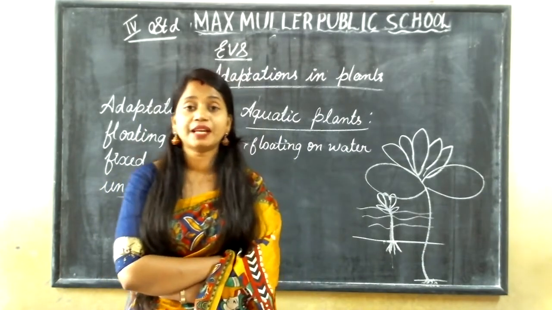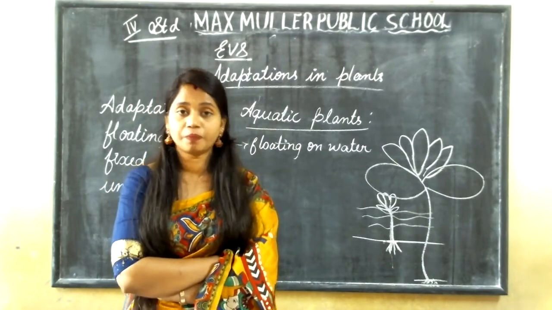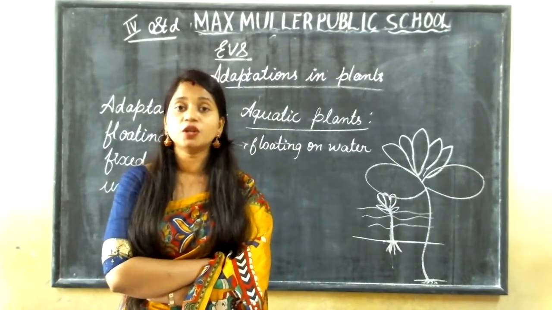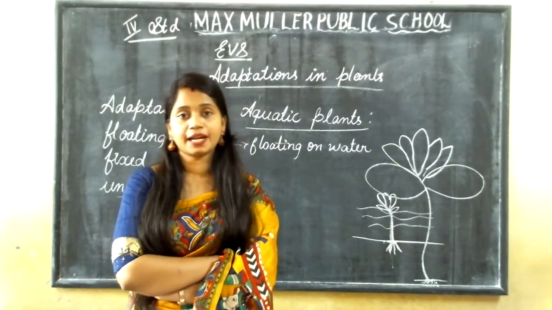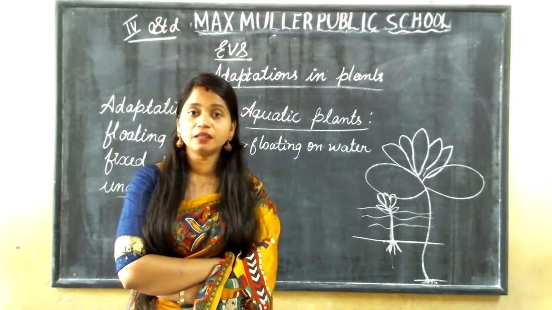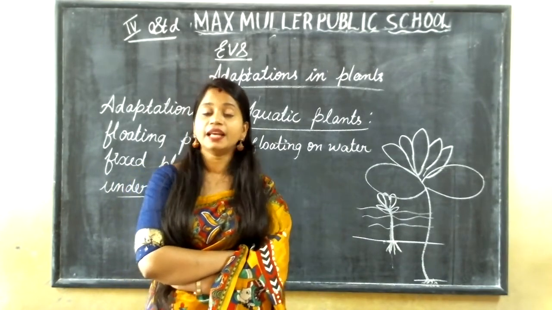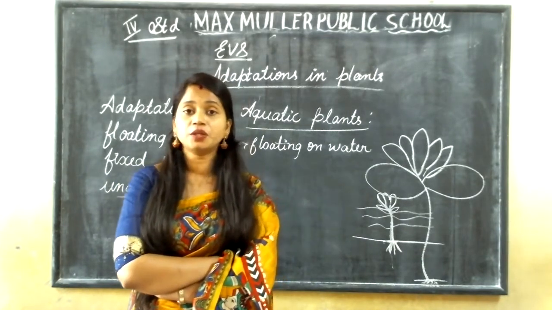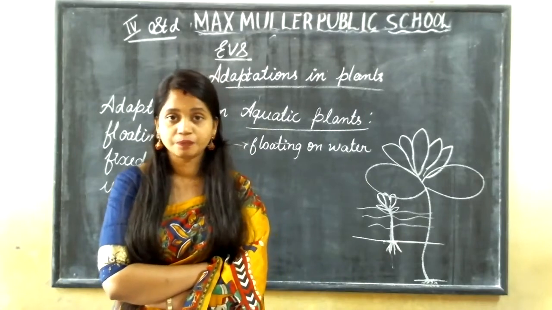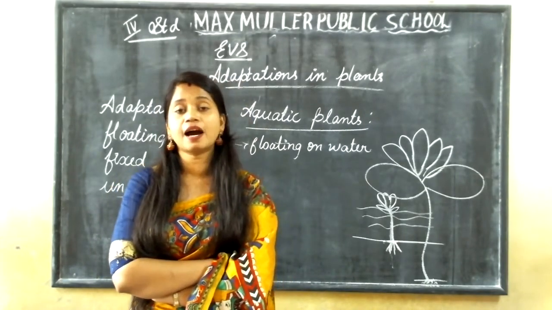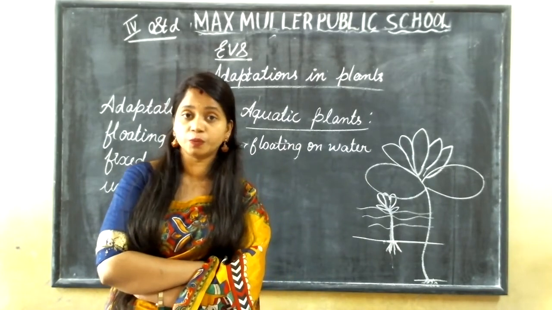One is terrestrial plants, the other is aquatic plants. Terrestrial plants are the plants which grow on the land. Aquatic plants grow inside the water. According to the adaptations, they are divided into different groups.